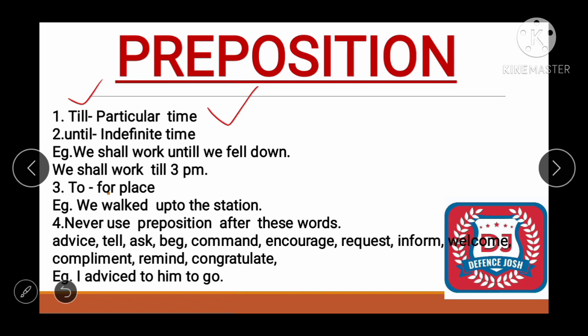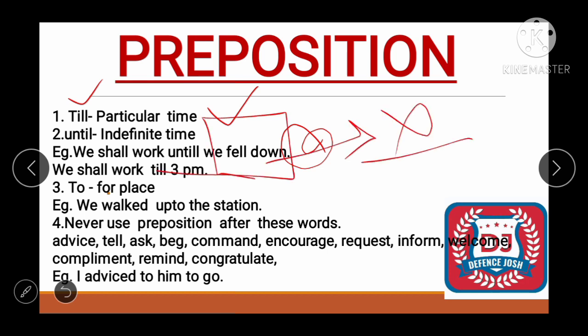Let me make it simple by using an example. We shall walk until we fell down. See friend, I told you that we use until for indefinite time. Here no time is definite, we are saying until we fell down. So it's an indefinite time, so we'll use until here. Next one is we shall work till 3 p.m. Here the time is defined, it is definite, so we'll use till here.